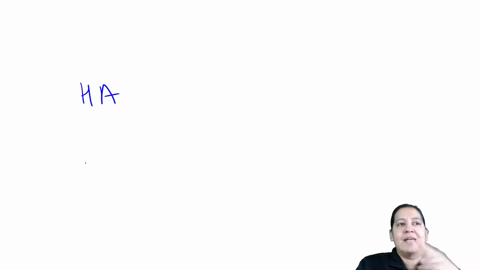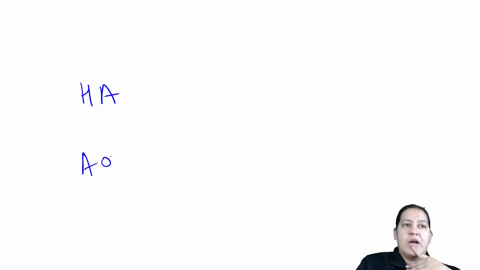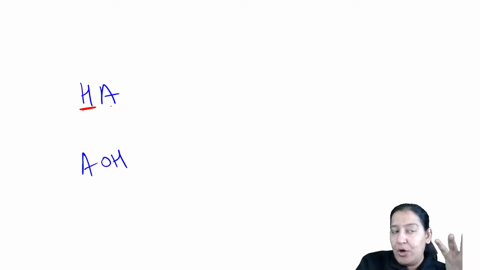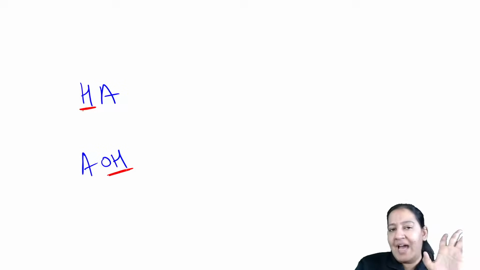What do you mean by ionized and unionized? We always take the example of an acidic drug. This is the acidic drug and this is the basic drug. Acidic drugs have a proton in them, like HCl, HCO3, HNO3. And basic drugs have a hydroxyl ion in them, like NaOH, KOH, yes or no?